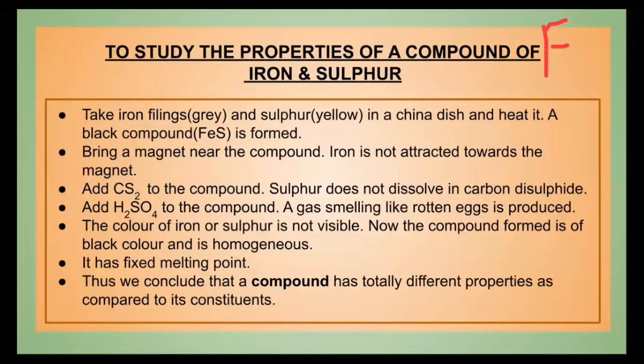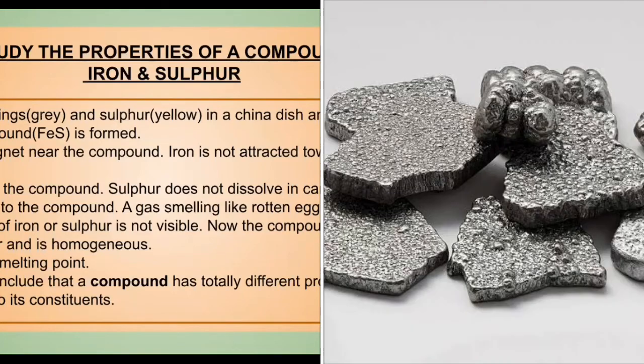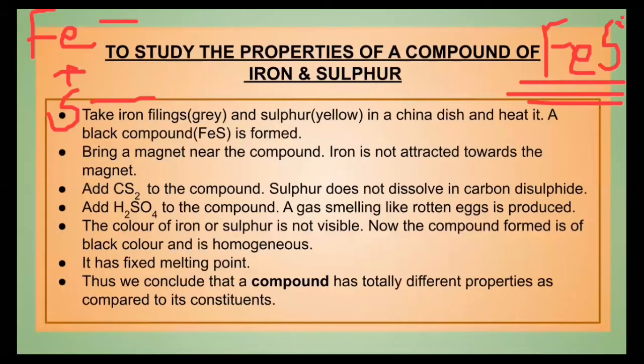Now for that, what we have to do, we have to take iron and we have to take sulfur and take it in a china dish and heat it. When you heat it, you will find that a black colored compound is formed, that is iron sulfide. So iron sulfide is a black colored compound, but iron is gray colored, sulfur is yellow colored. When you see iron sulfide, it has a black color, totally different from its constituents. Now we are going to see what about its properties.